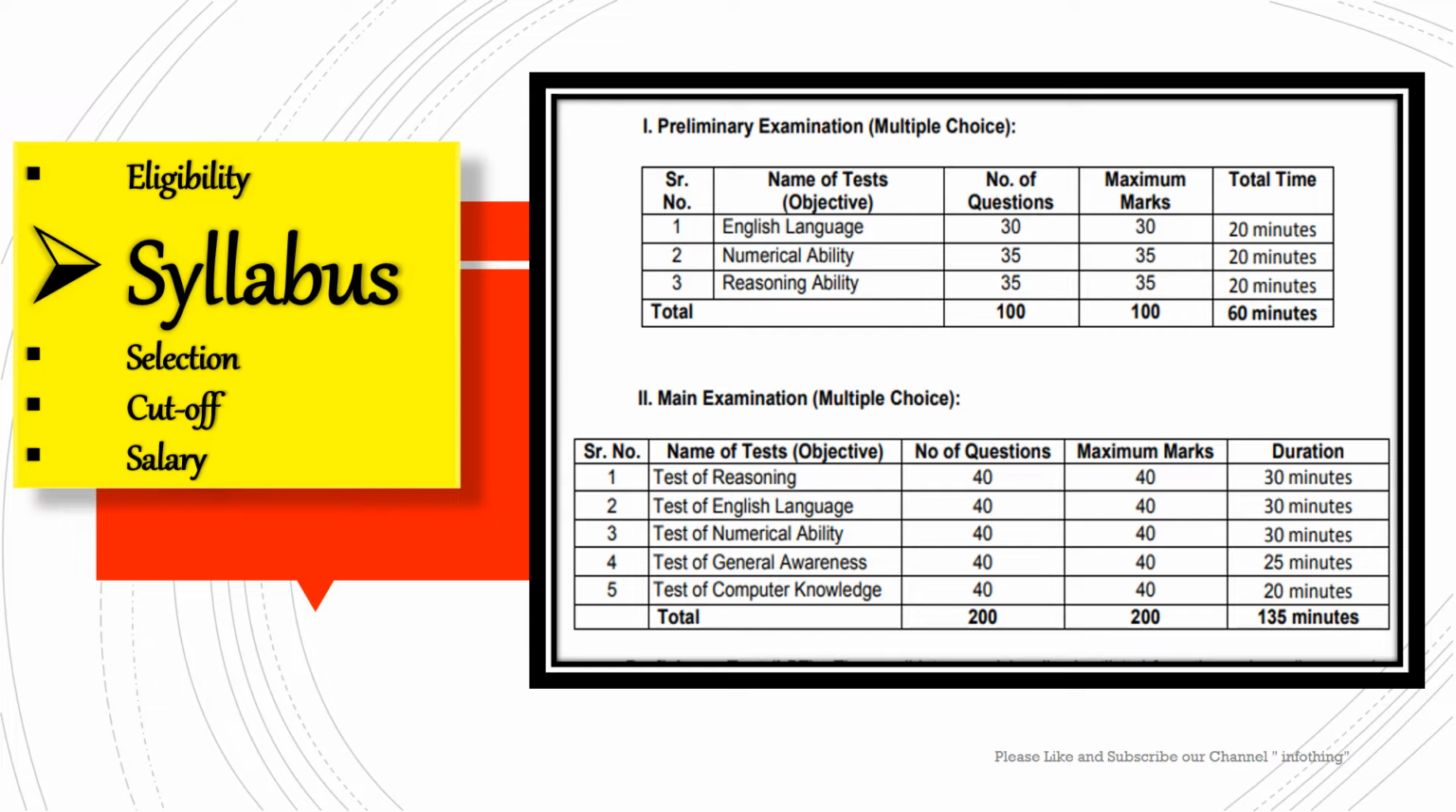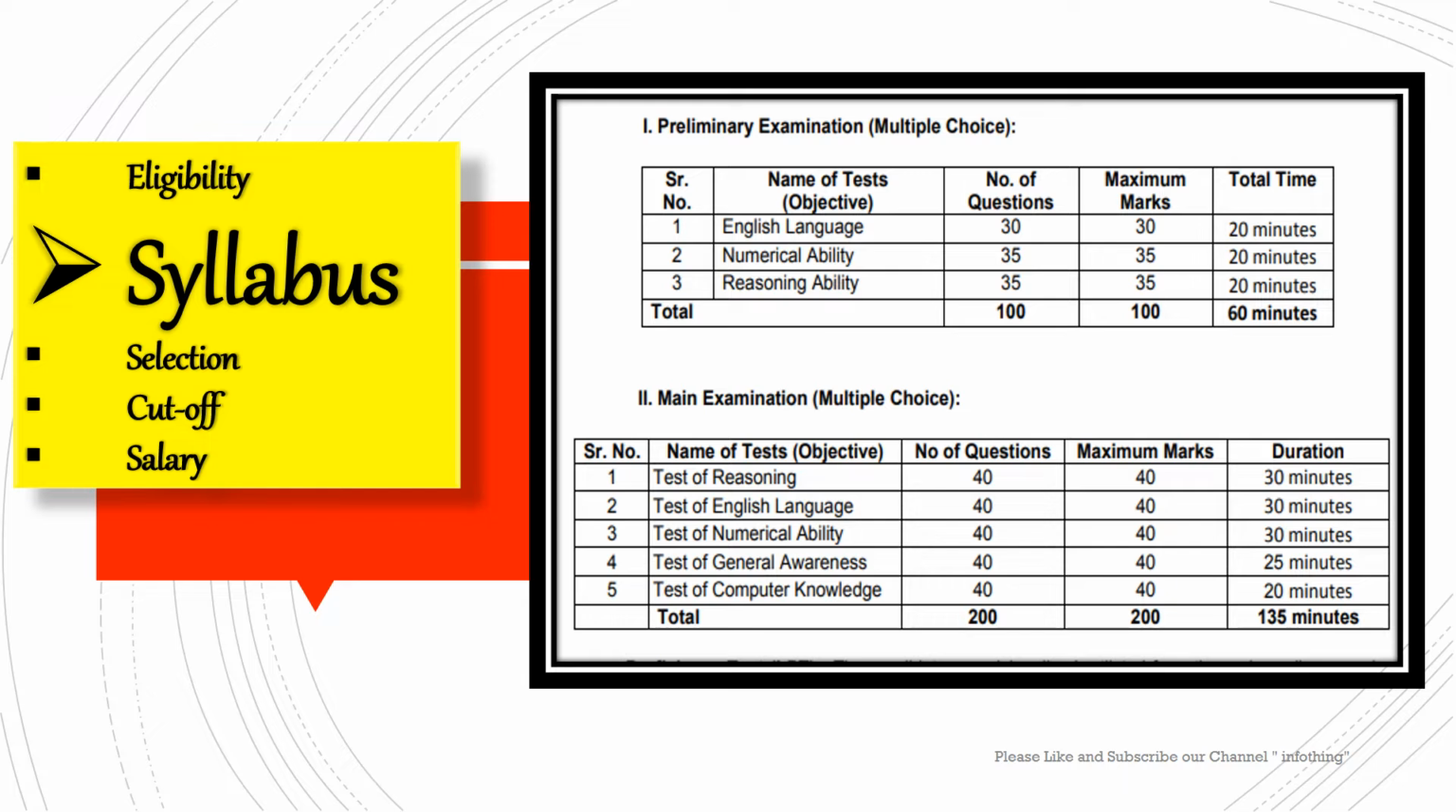Now when it comes to the mains exam, there are 2 more subjects added. Those are computer knowledge and general awareness. These are good scoring subjects for clearing the mains exam. When it comes to the reasoning ability, the number of questions is 40 and maximum marks also 40, but the section timing is 30 minutes only.